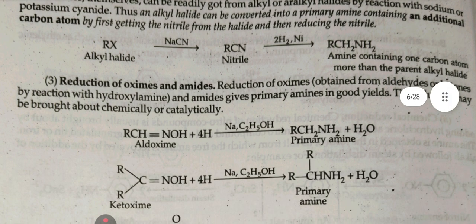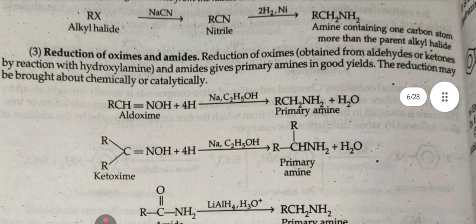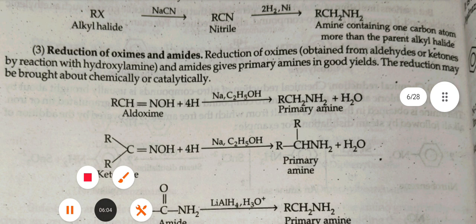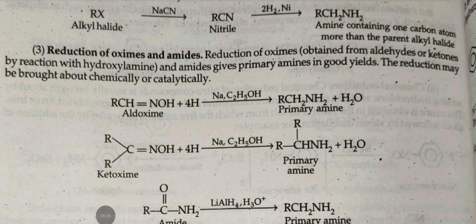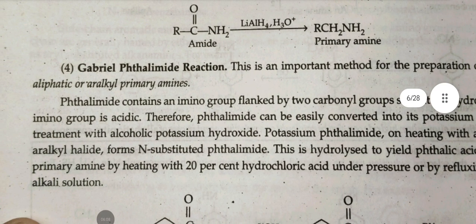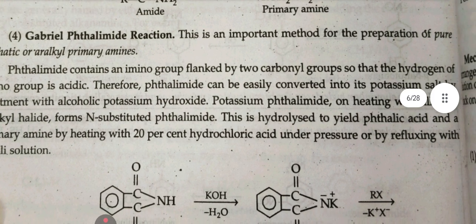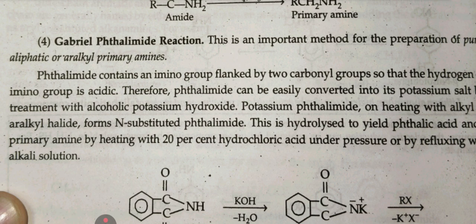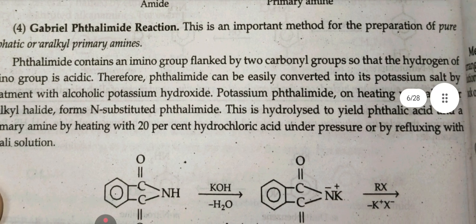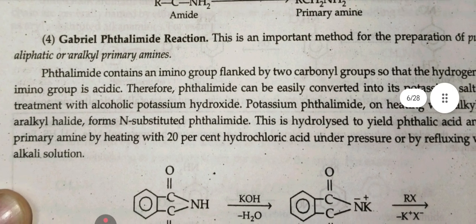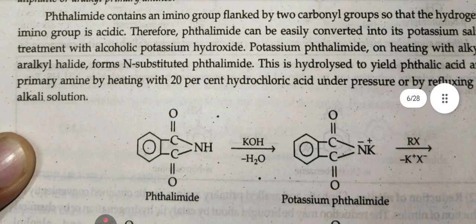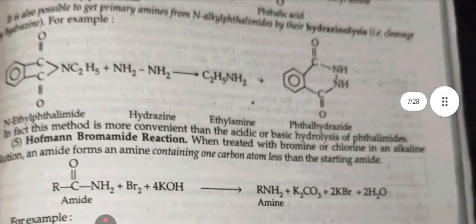Third, reduction of oximes and amides. Oximes, obtained from aldehydes and ketones by reaction with hydroxylamine, and amides give primary amines in good yields on reduction. The reduction may be brought about chemically or catalytically. Fourth, Gabriel phthalimide reaction. This is an important method for the preparation of pure aliphatic and aralkyl primary amines. Phthalimide contains an imino group flanked by two carbonyl groups, so the hydrogen of the imino group is acidic. Therefore, phthalimide can be easily converted into its potassium salt by treatment with alcoholic potassium hydroxide.